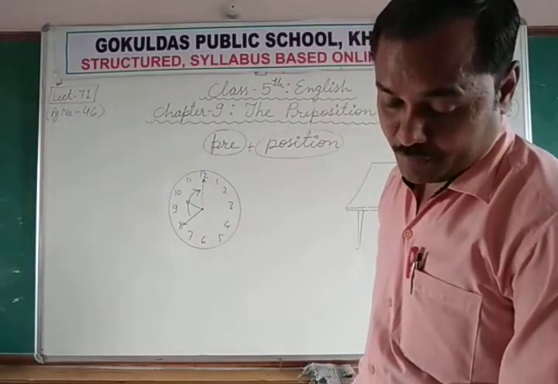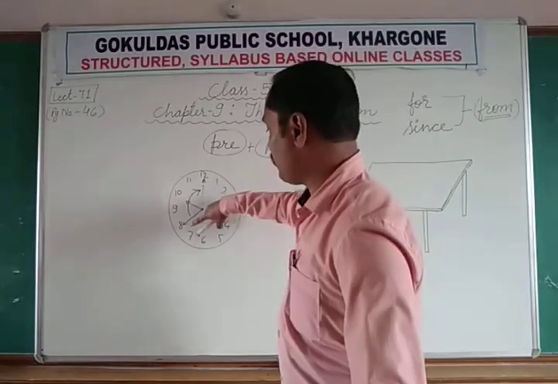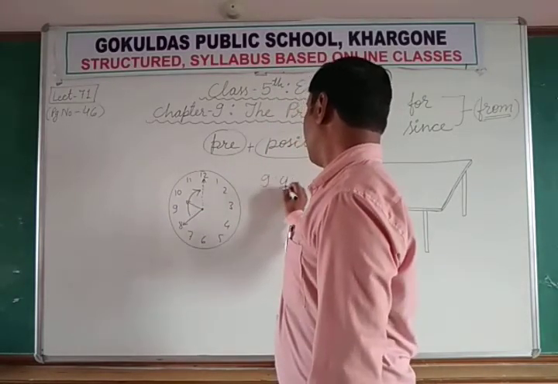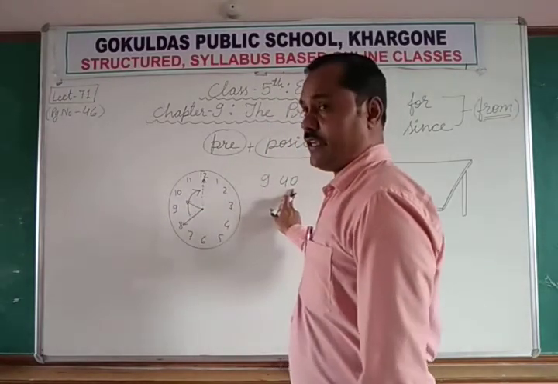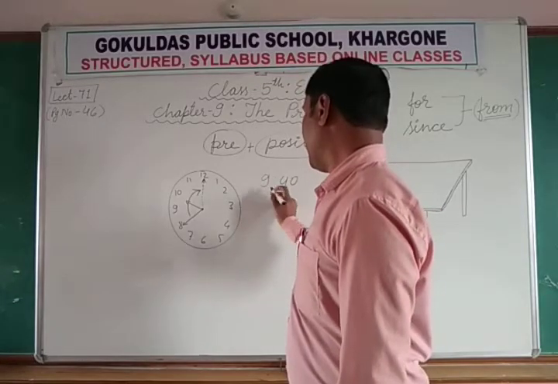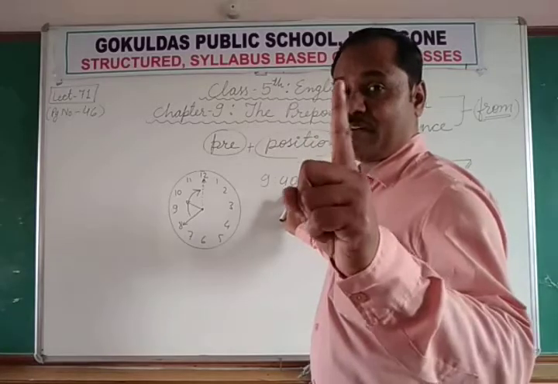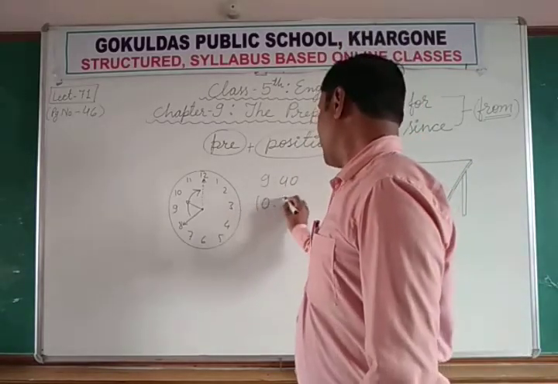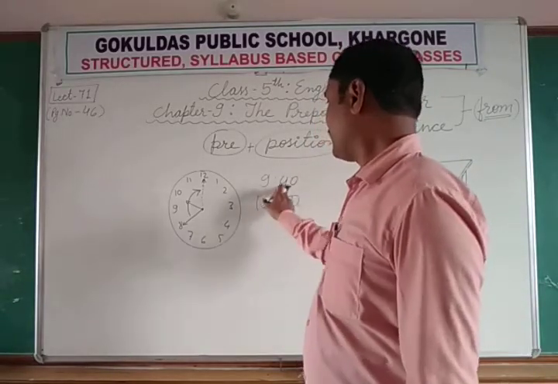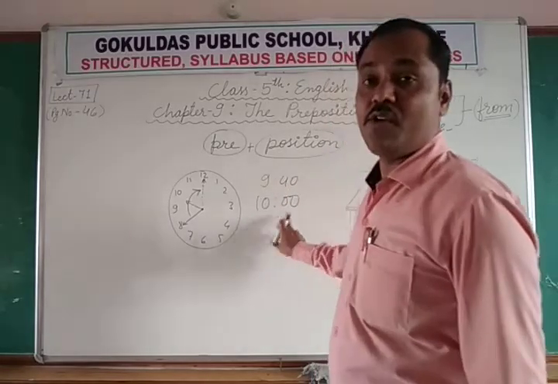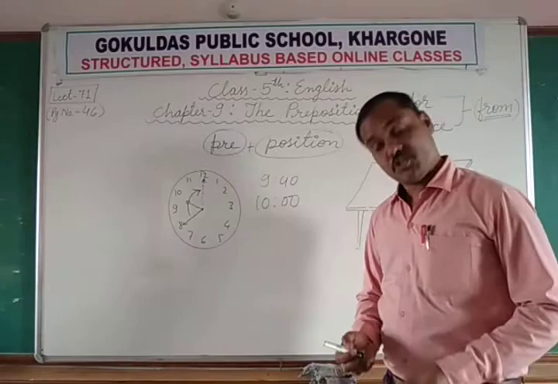It is 20 minutes to 10. It is 20 minutes to 10 means it is 9:40. Because after 20 minutes it will become 9:60. And 60 minutes means one complete hour means 10 o'clock. 9 plus 1, 10, 0. So 20 minutes to 10.